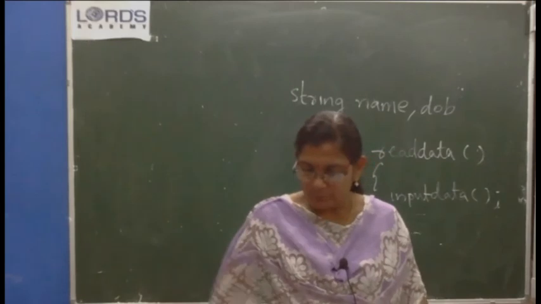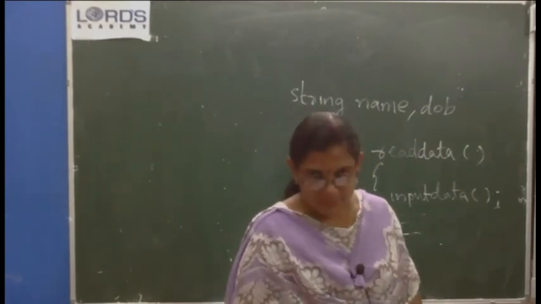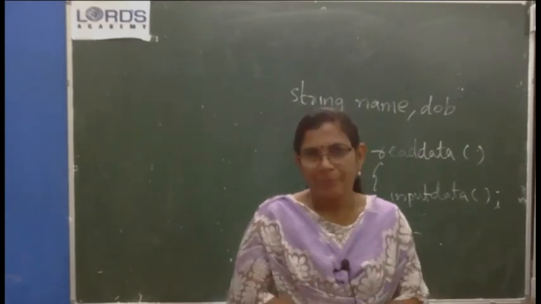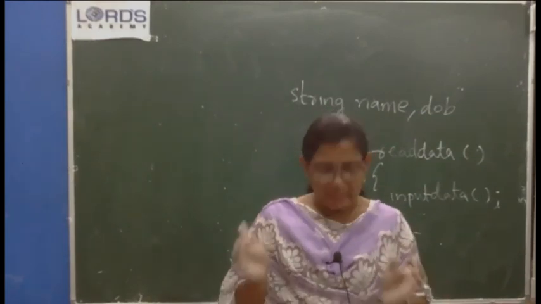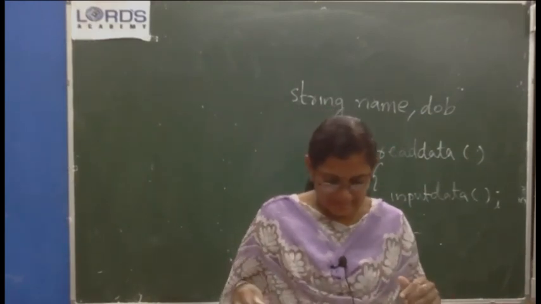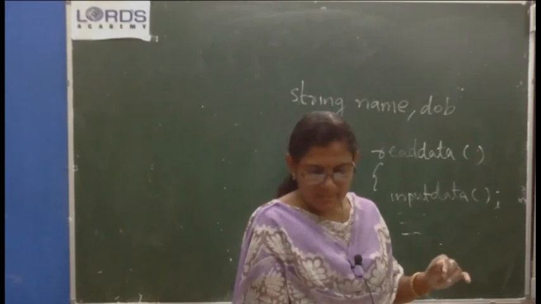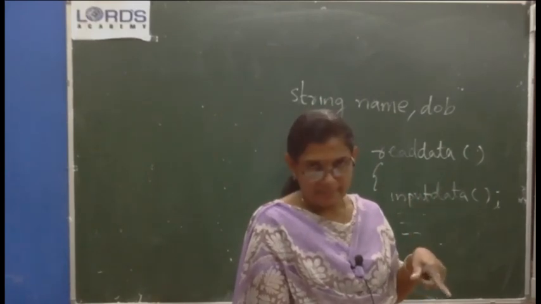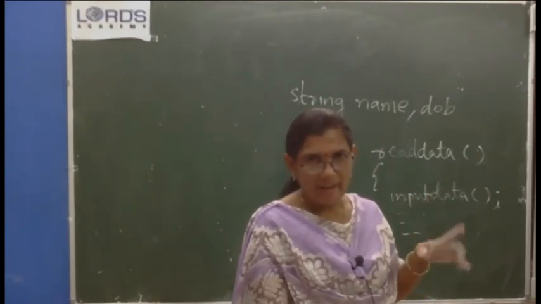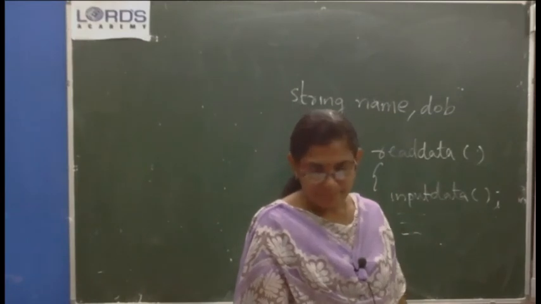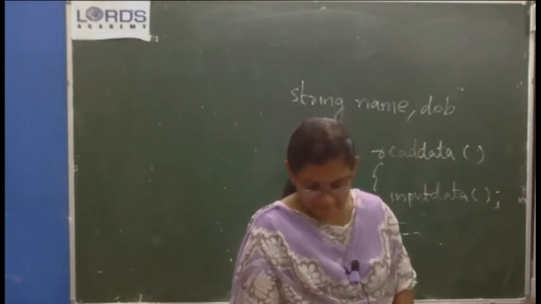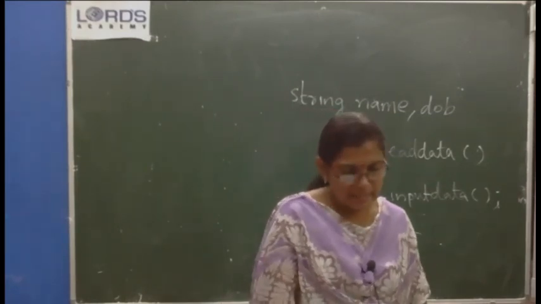Okay, so what you have to do? Create the student class first, compile and keep it ready. And then create the marks class. In the marks class, in the read data method, you just call input data to enter the values for roll number and name, date of birth also. And then compile this class.